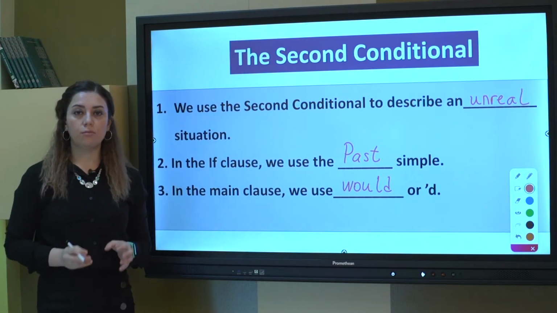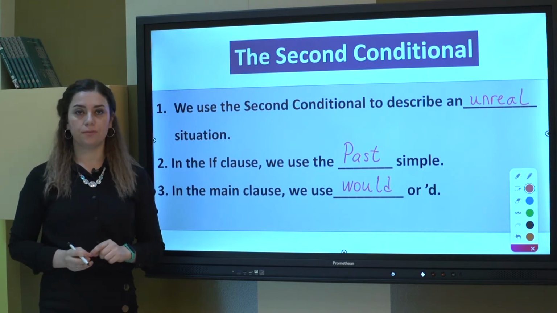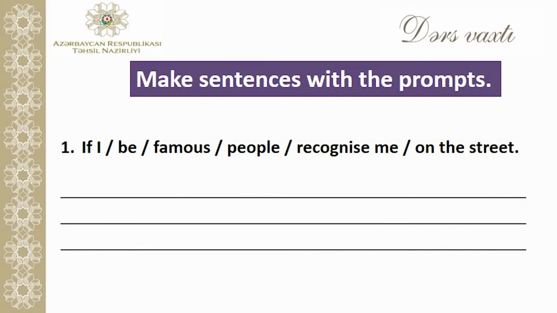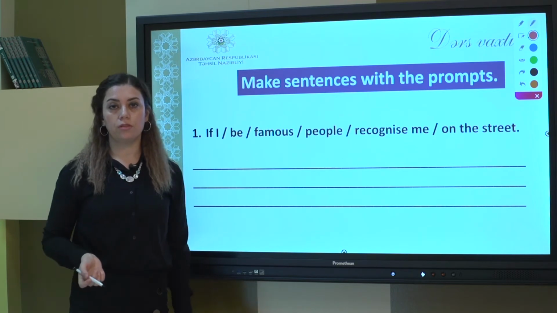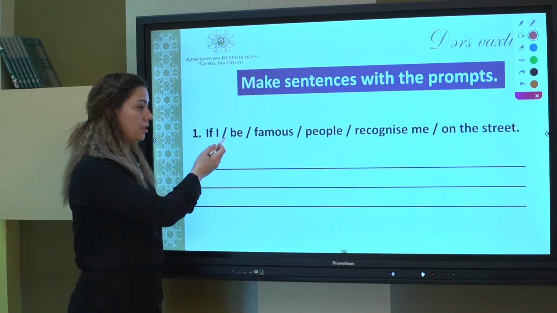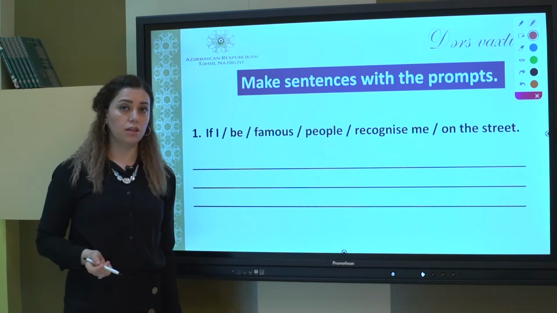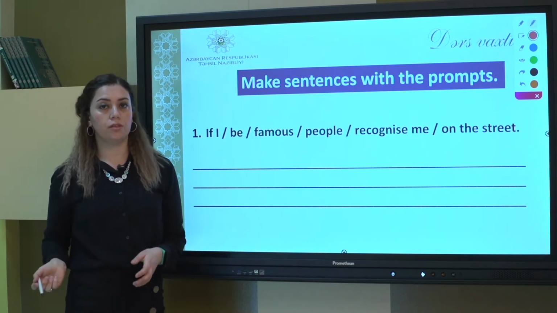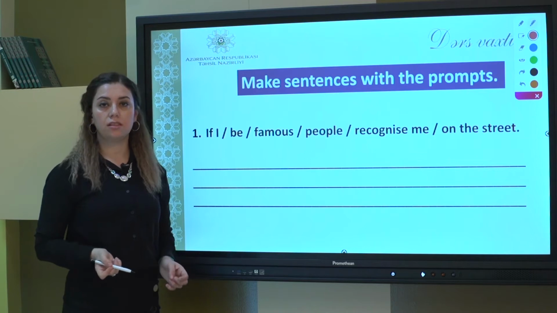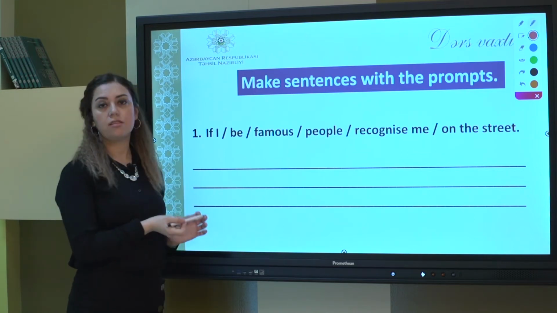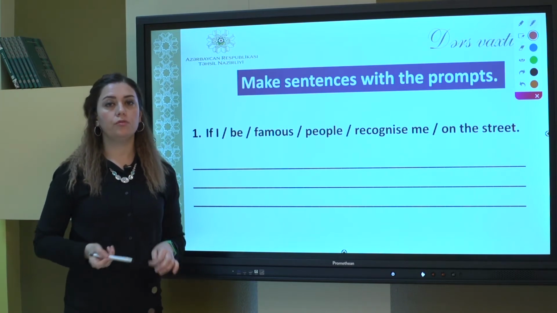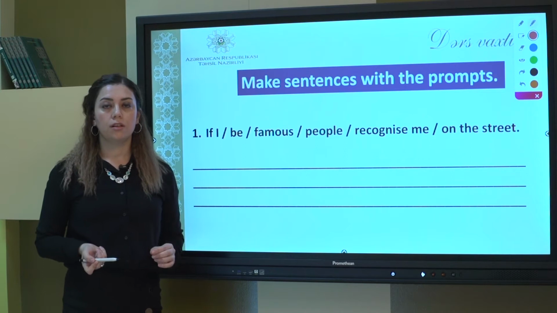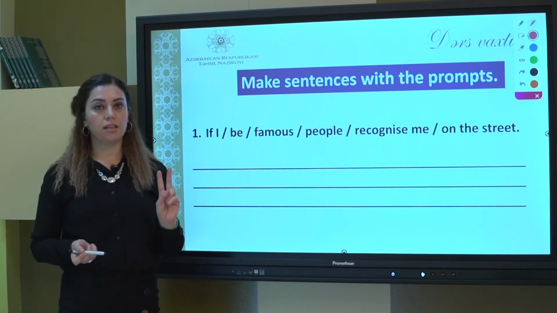Now let's see some examples and understand these rules much better. Now let's make this sentence in the second conditional. If I were famous, I want to tell you something. Was, were are the past forms of the verb be. Was is used for singular nouns and were is used for plurals. But it's a rule in the second conditional, even if the subject is singular, we always use were. For example, if it were sunny, if I were you, if I were younger. Okay, we always use were in the second conditional.